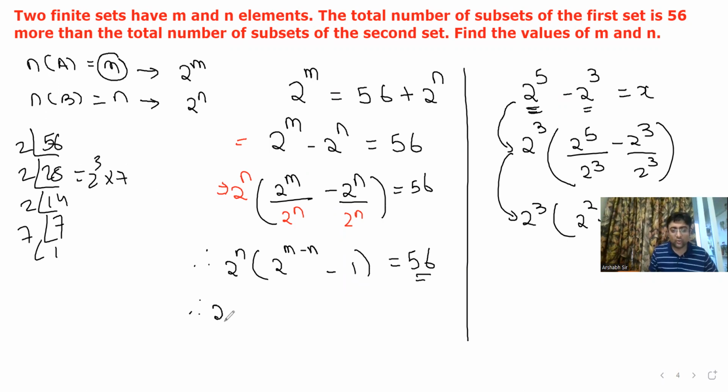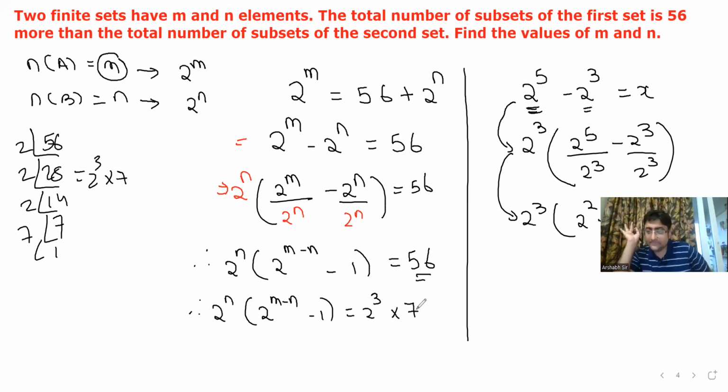So we have 2 to the power n into 2 to the power m minus n minus 1 is equal to 2 to the power 3 into 7. Do you agree? Yes, sir. Now, bachcho, whenever you have to solve an exponential equation, the bases have to be same on both the sides. Okay. अब देखो ये जो 2 to the power n है और ये 2 to the power 3 है. This is somehow matching. Now the problem is these two expressions should also match.